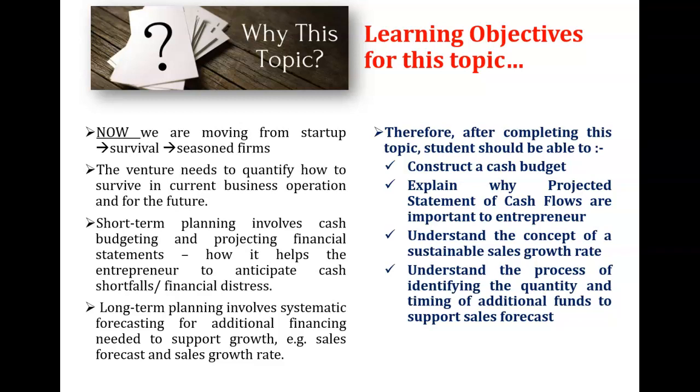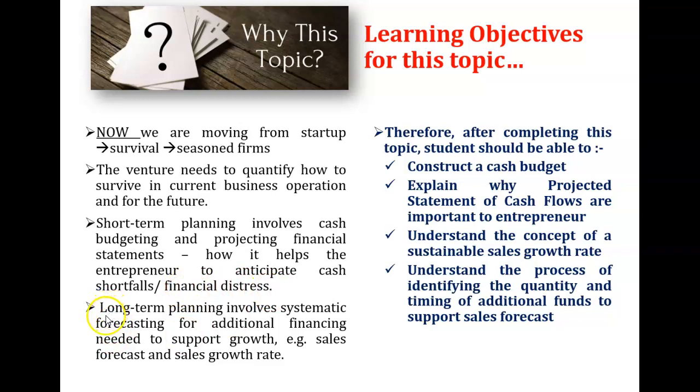Financial planning involves two types of planning: short-term planning and long-term planning. Short-term financial planning involves cash budgeting and projecting financial statements. That means it helps the entrepreneur to anticipate, which means to expect or to plan for, cash shortfalls or financial distress. Therefore, short-term planning is very important so that the entrepreneur knows when they will run out of cash or when their business will be experiencing financial distress.